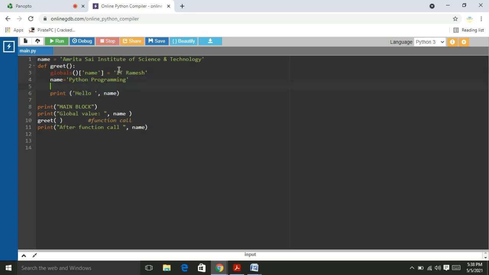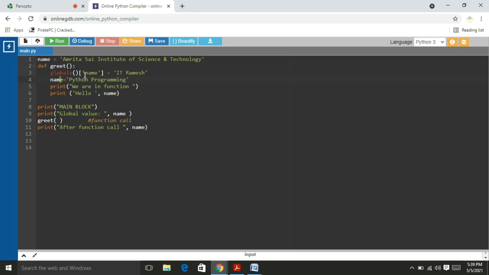I am going to write here print we are in function, right? So first of all, in the main block I access the global variable. Now Amrita Institute of Science and Technology will be printed. Now I call the function. The local variable value, Python programming, is printed, but these global and local variables have the same name.